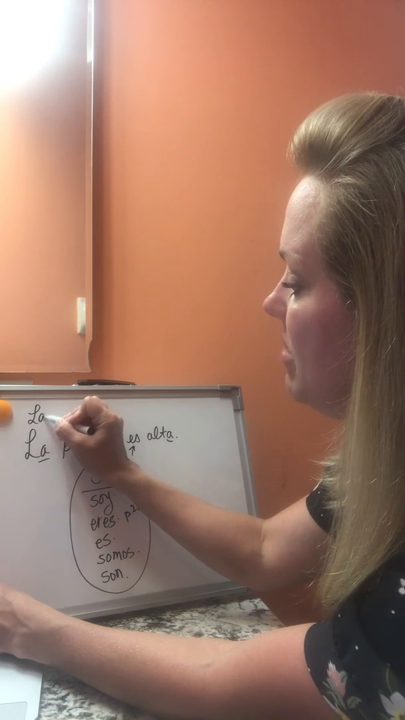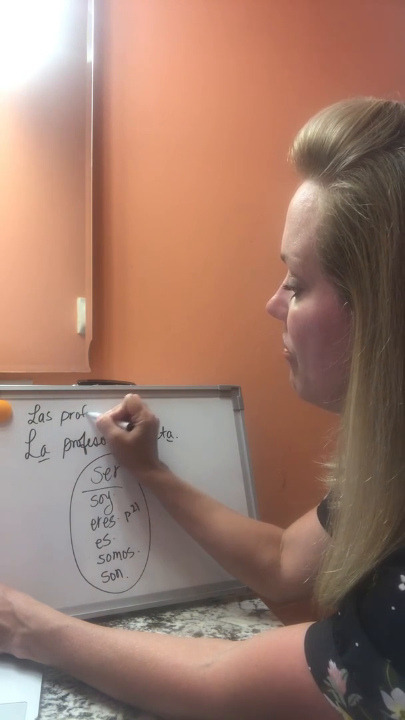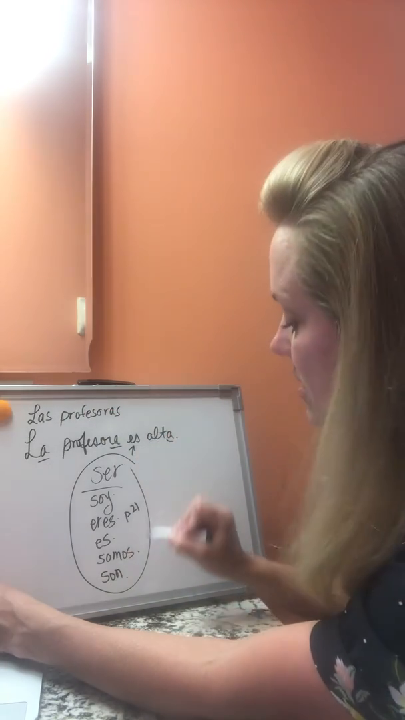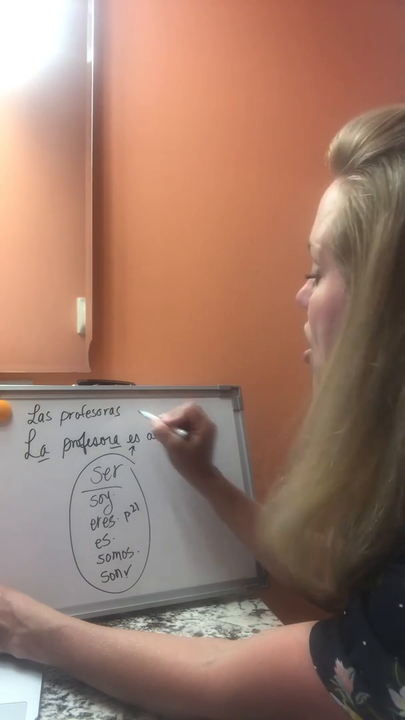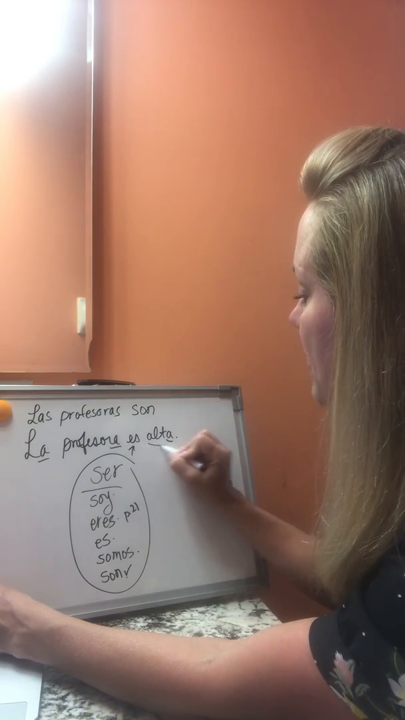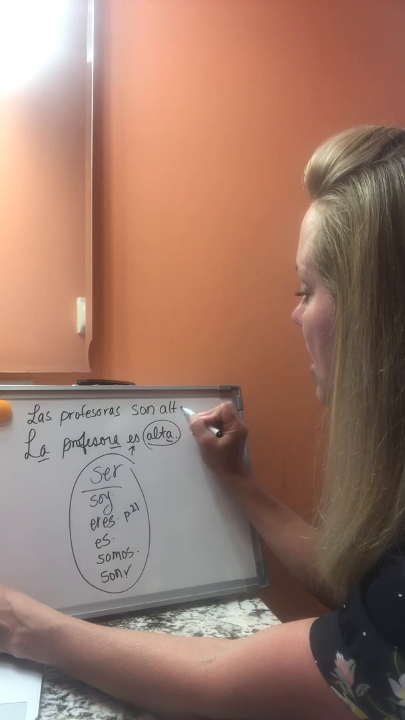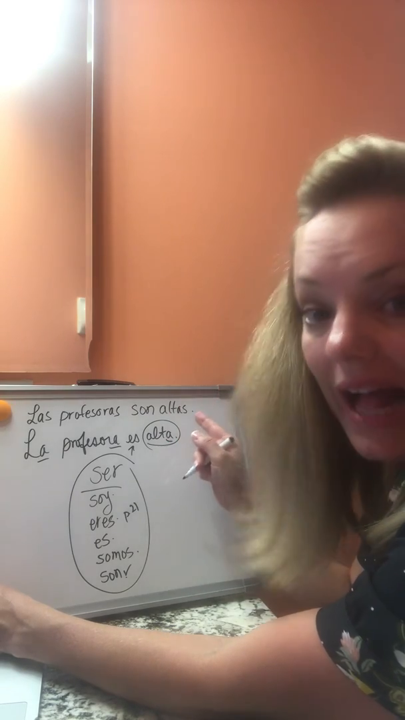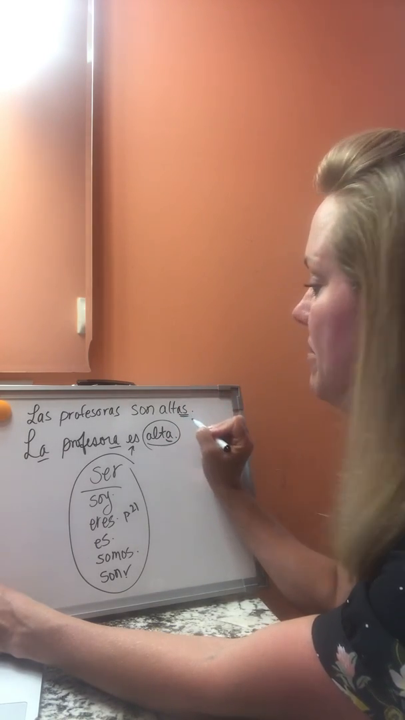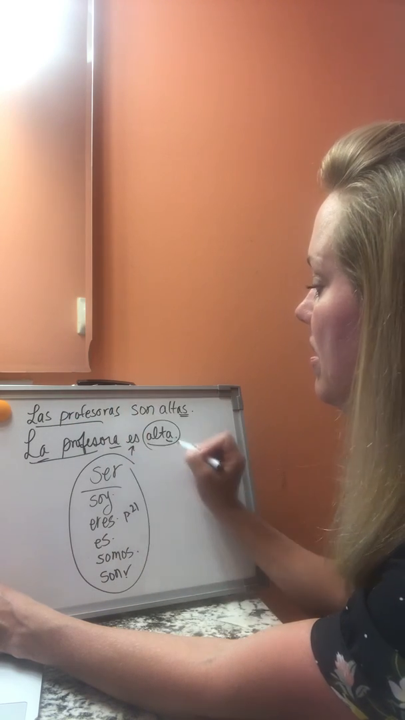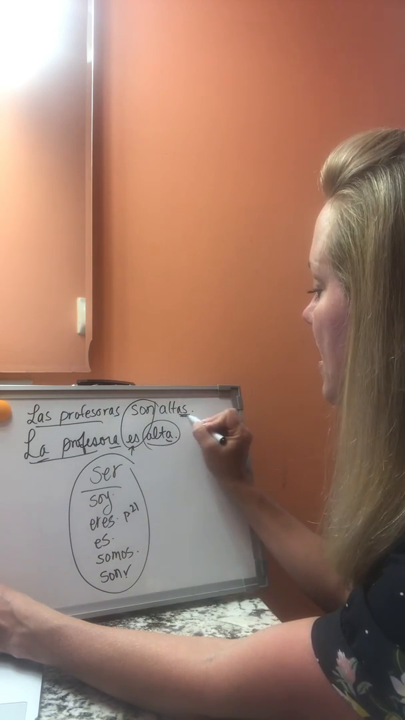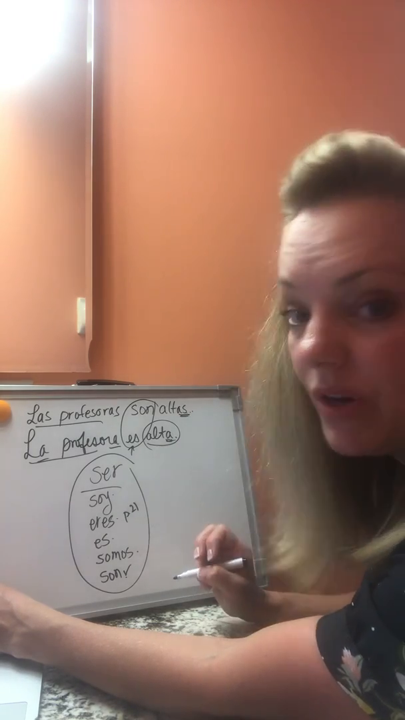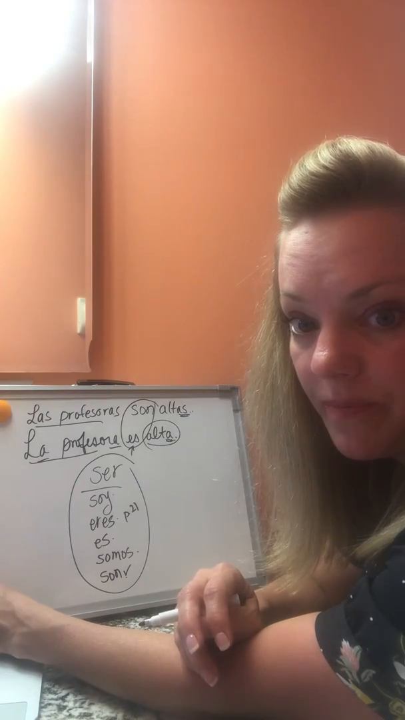If we take this example and we're talking about two professors, and let's say they're both female, las profesoras. Now we have a plural subject, so we have to use a plural verb, son, but then our adjective also becomes plural: altas. Las profesoras son altas. So make sure you remember that number affects your verb, and then gender and number affect the end of your adjectives. Number and gender are the two most important things to remember, okay?